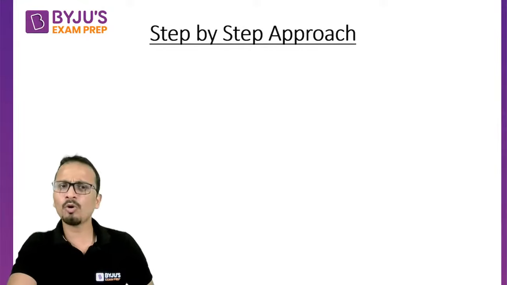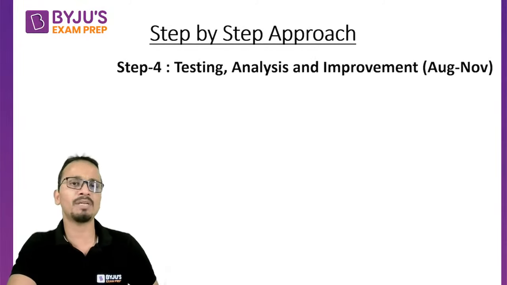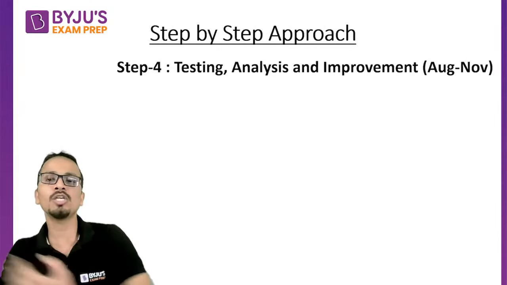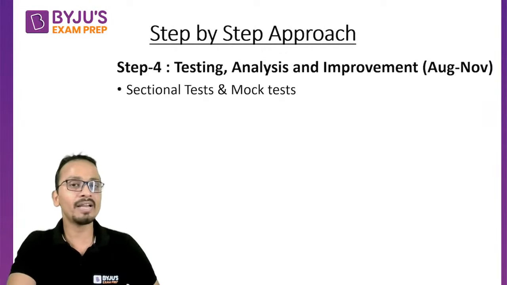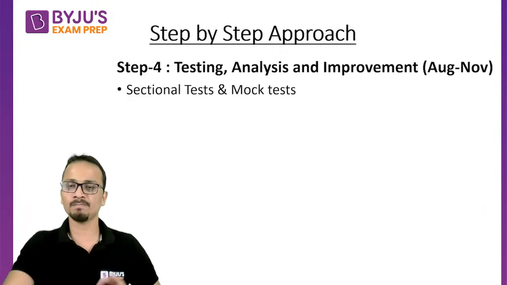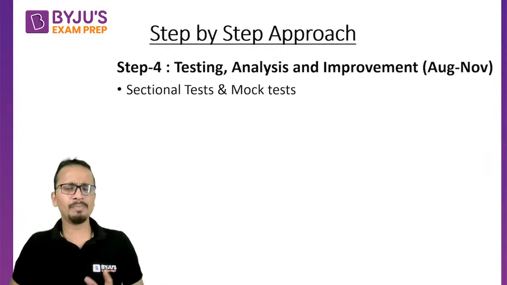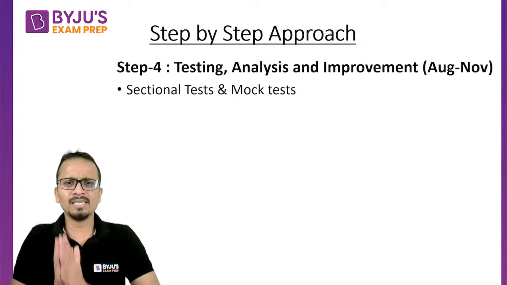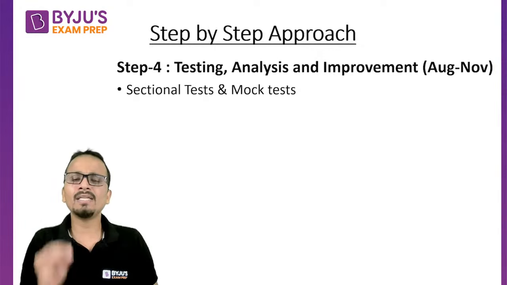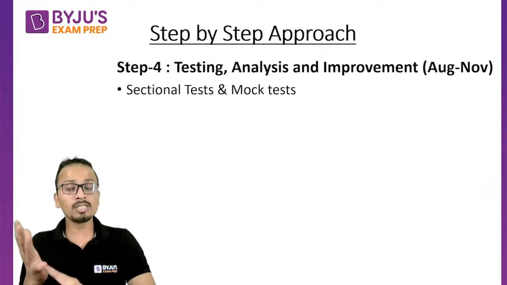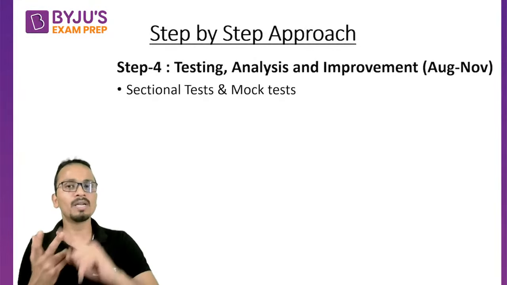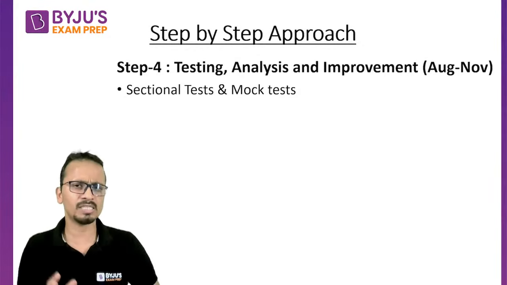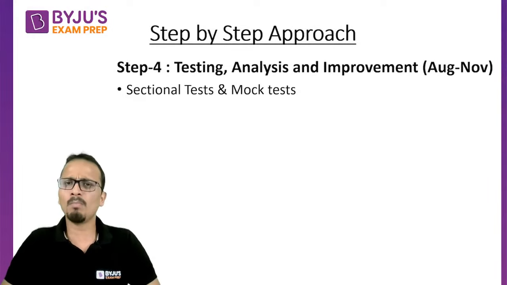All right. Now moving on to the final step, step number 4. Now step number 4 is not different from step number 3, but it will take you one level closer to the CAT. So it is now entering into the actual mock test series. So actual mock test series, again, I'm repeating, if you are an average or below average student, then it is not advisable to enter the test series before August. So August, September, October, and minimum half of November. You will be having 3.5 months, and that is enough time for mock test papers.